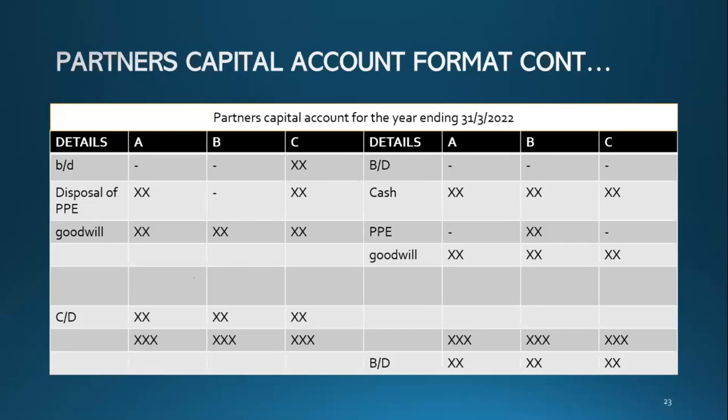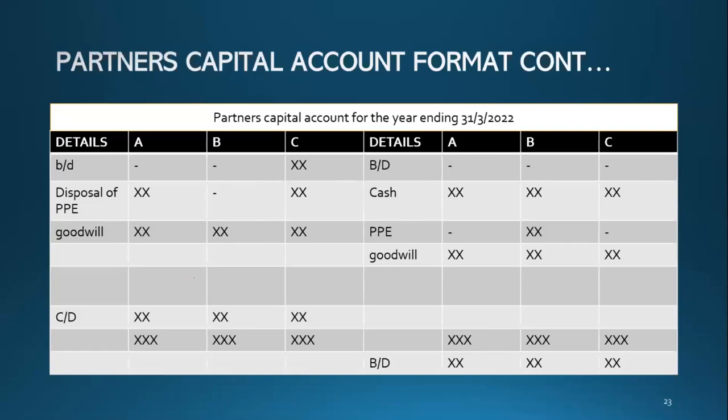And then PPE. Now partner B has introduced PPE to the business. So PPE account debit, partner's capital account credit. And then goodwill.